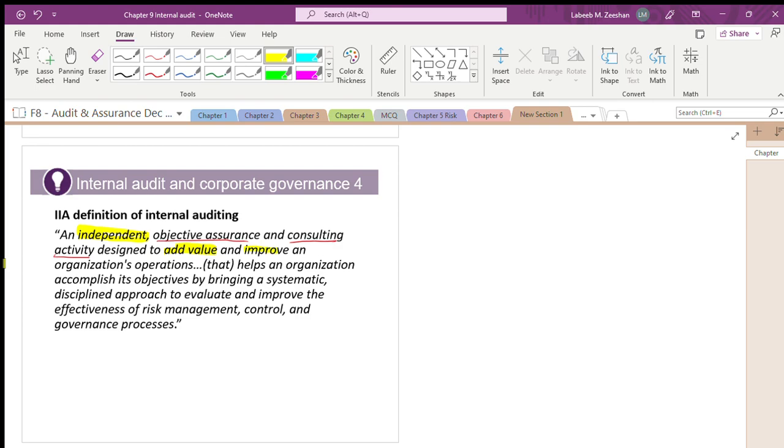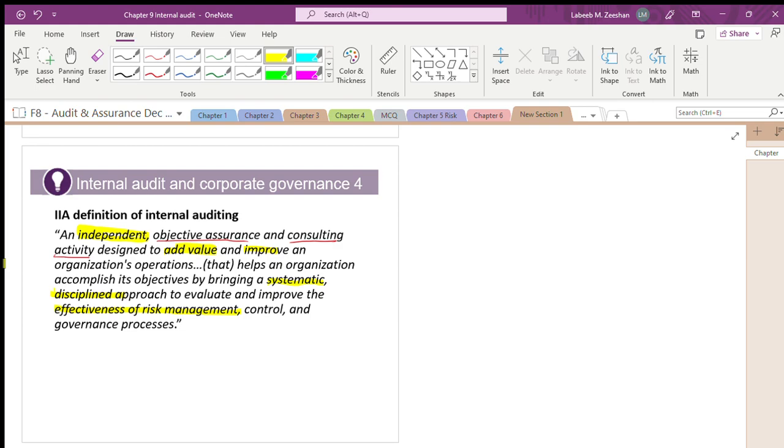It helps the organization achieve its objectives by a systematic, disciplined approach with respect to the effectiveness of risk management. They have to be independent, objective, unbiased, in a consulting activity, adding value and improving operations.